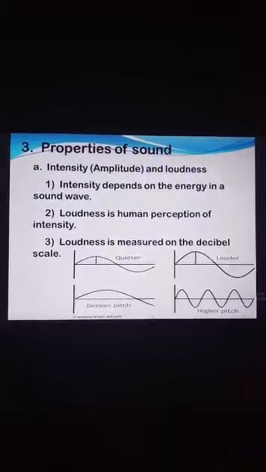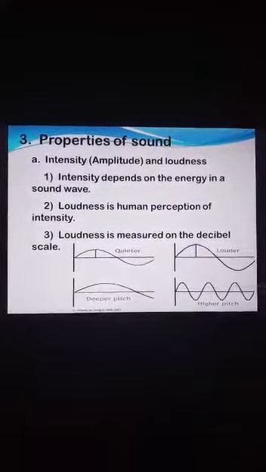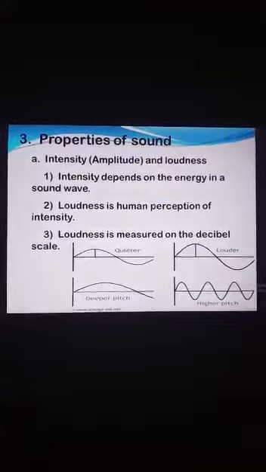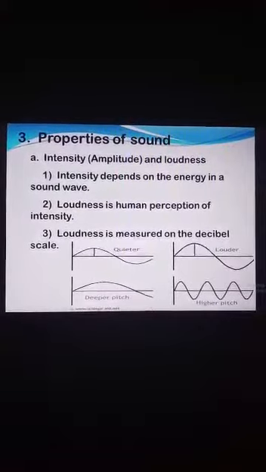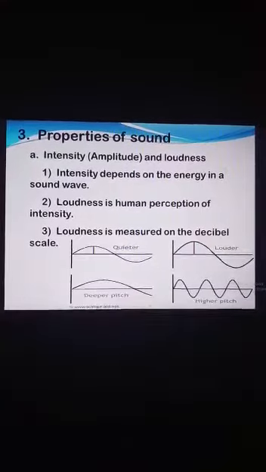Loudness and amplitude. It's also a quality of sound. We relate it with amplitude, meaning intensity, energy of sound. This corresponds to the height of the sound wave. A loud sound carries more energy, meaning high amplitude, than a soft sound.